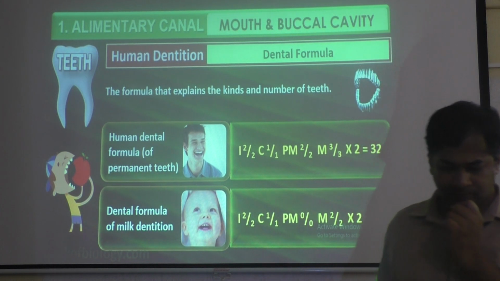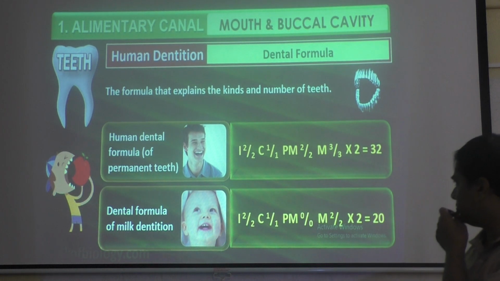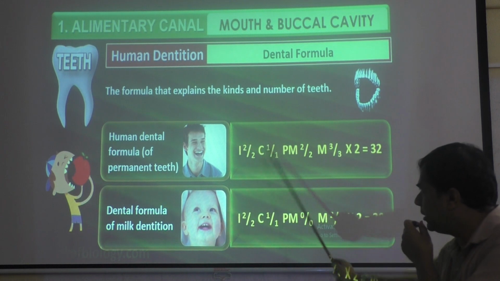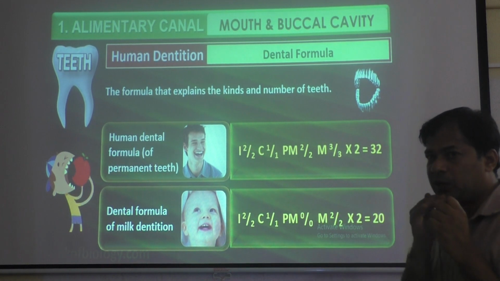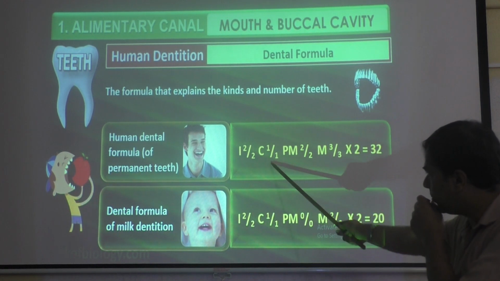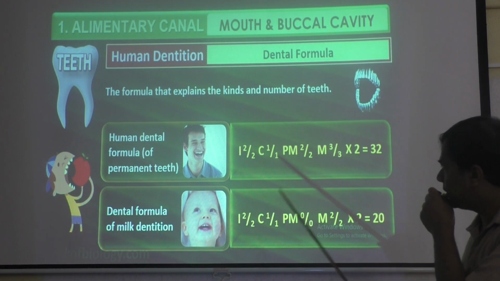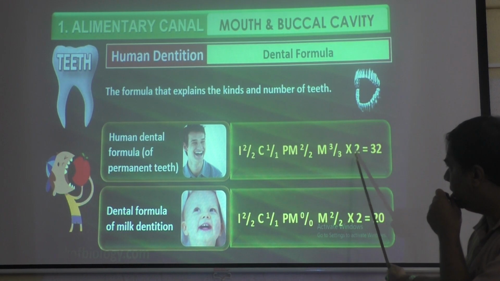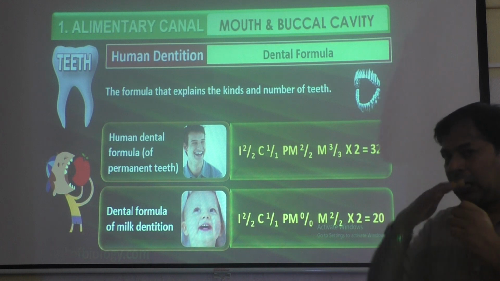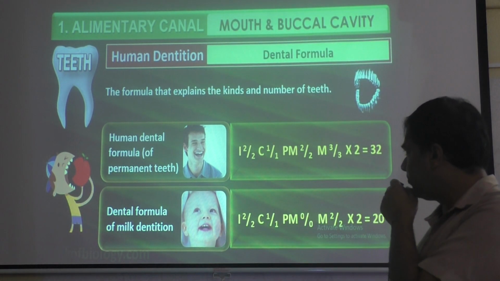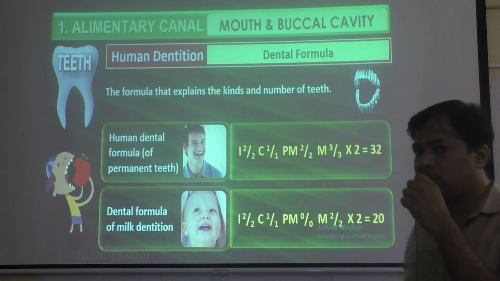Here they have written incisors 2 by 2, that is upper set and lower set 2 by 2. Then canines 1 by 1, premolars 2 by 2, molars 3 by 3, into 2. Why into 2? Because there are upper and lower sets. You see incisors 2 and 2.